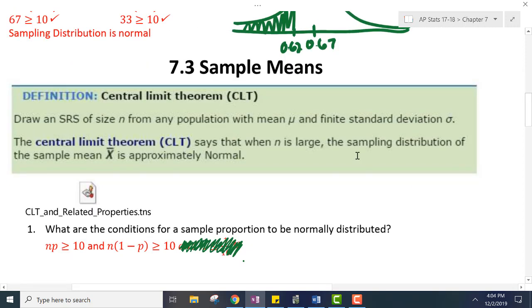All right, we'll move on. Central limit theorem. If you draw an SRS of size n from any population with mean mu and finite standard deviation, the central limit theorem says that when n is large, the sampling distribution of the sample mean x bar is approximately normal.